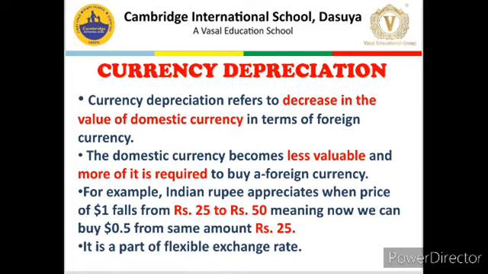For example, like the very same example we just took, if the exchange rate is $1 to 25 rupees, it means we need 25 rupees to buy $1. Now that changes to $1 to 50 rupees, meaning we need 50 rupees to buy $1. So this is the situation of currency depreciation. Why? Because more domestic currency, from 25 to 50, is required to buy that very same 1 unit of US dollar or foreign currency.